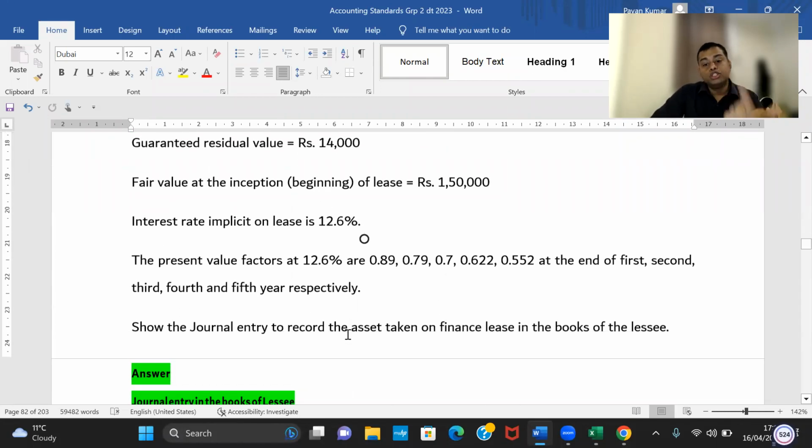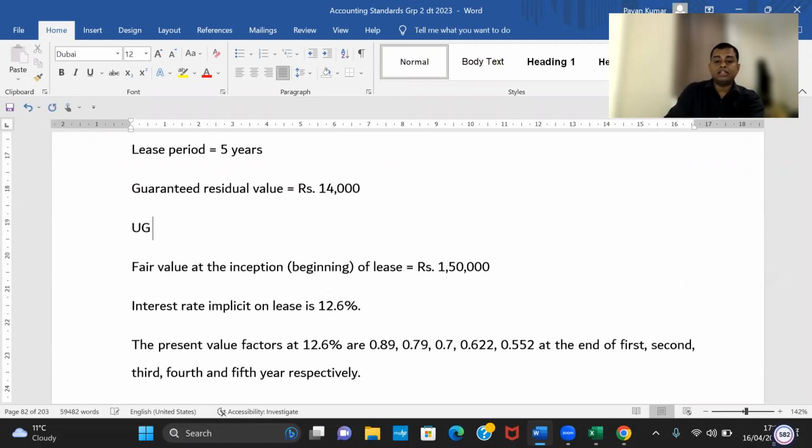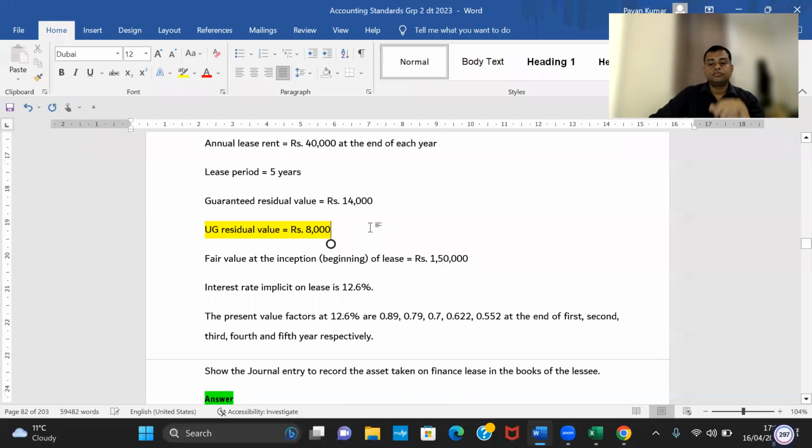Even if it is given, you should not take it. Why? We are doing finance lease accounting in the books of lessee. For example, imagine here they have given unguaranteed residual value equal to rupees 8,000. For example, they have given this also. They have given this also.